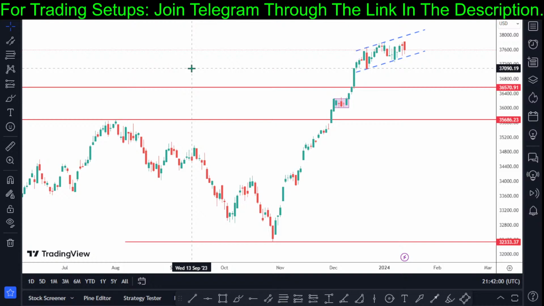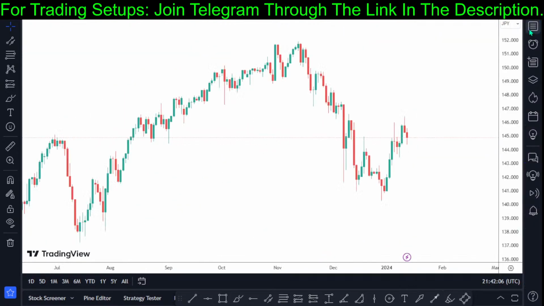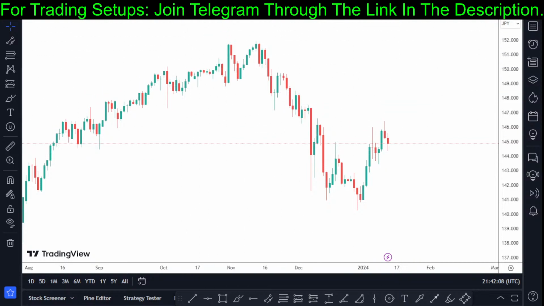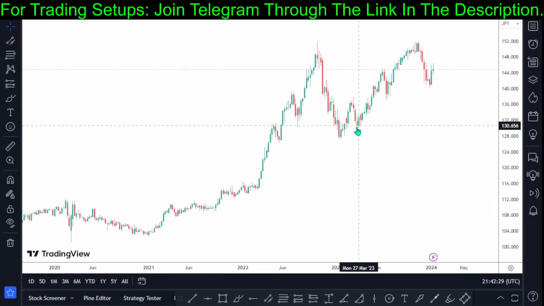So let's check USD paired against the JPY so that we can wrap up our analysis. I told you last week, the market was so crazy. I expected it to trade right here. The market kept taking me up and down. I had to close off my trade because the market is in a state of indecision. I don't want to leave a market that keeps bouncing up and down without a precise direction. So next week, based on USD yen, we can still see the market is still respecting